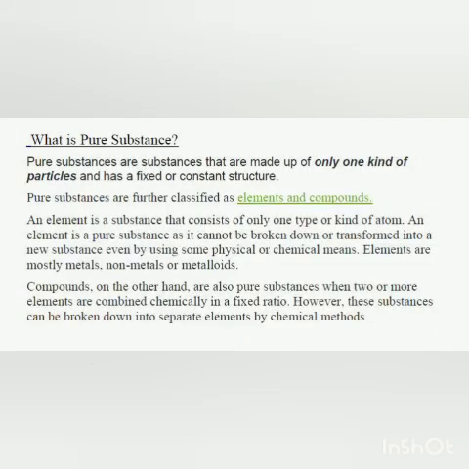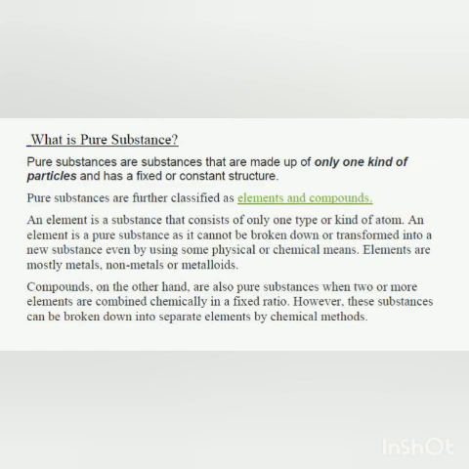Pure substance means a substance which is made up of only one kind of particles and has a fixed or constant structure. Definitely, if they are made up of one kind of particles, they will have a fixed or constant structure. So, pure substances can be classified into elements and compounds.